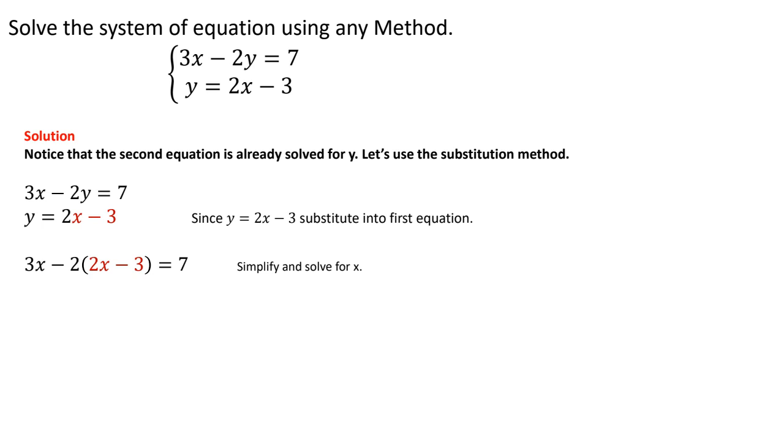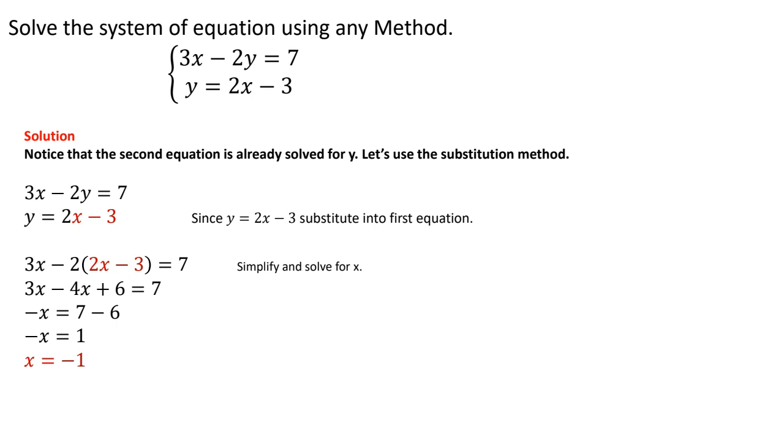Now I'm going to solve for x. First, I need to distribute the negative 2. So I have negative 2 times 2x is negative 4x. The negative 2 times the negative 3 is a positive 6. Combine my like terms. 3x minus 4x is a negative x. Move the 6 to the other side by subtracting 6 on both sides. I get negative x is equal to 1, multiplied by a negative on both sides. So x is equal to negative 1.